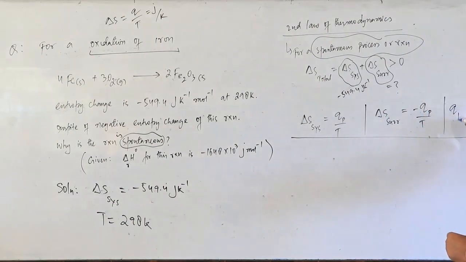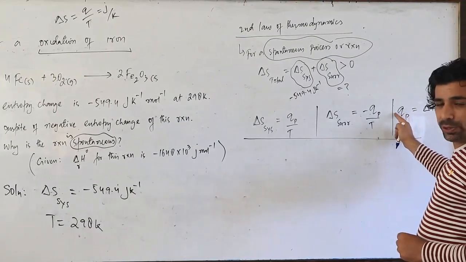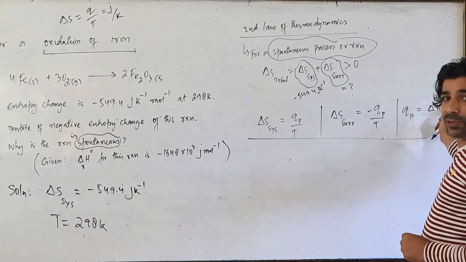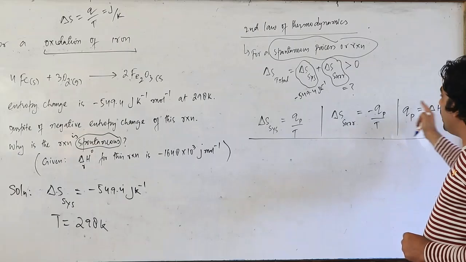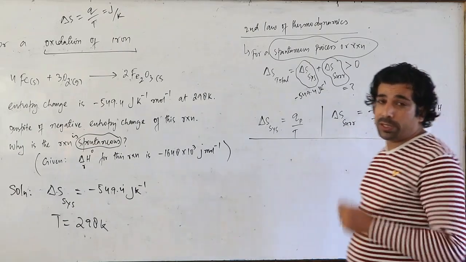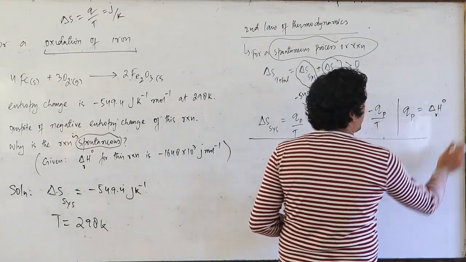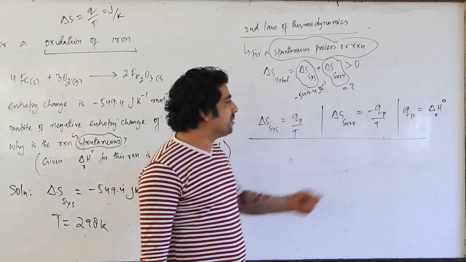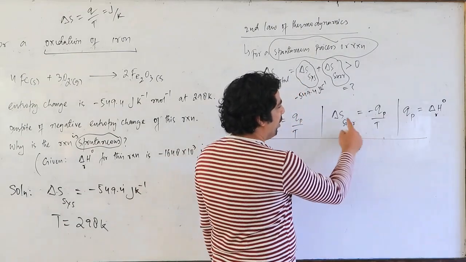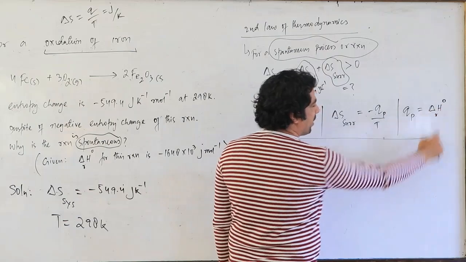If you remember, last time I told you about QP. QP is equal to delta H. The heat absorbed at constant pressure is equal to delta H, my dear friends. So in place of QP, I can add delta H. Change in what? Enthalpy. You can take it as a standard enthalpy of reaction as well. If it is minus QP, then we will have minus delta H R naught. Let us suppose here for delta S surroundings we have minus QP, so I will get minus delta H R naught.